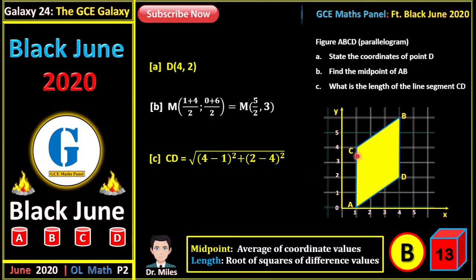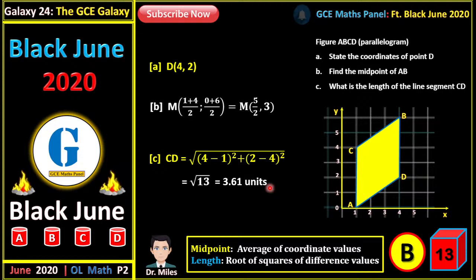So, for our C, we have 1, 4. The x coordinate is 1, the y coordinate is 4. Right? And then for D, we have 4, 2, as we already had above. So x value minus the other x value squared plus the y value minus other y value squared. The square root of all of that is going to give us root 13, which is 3.61 units.